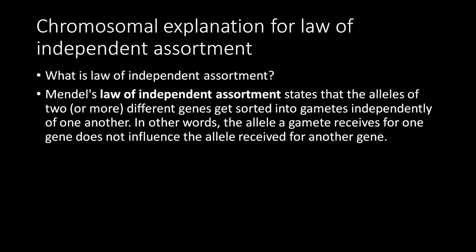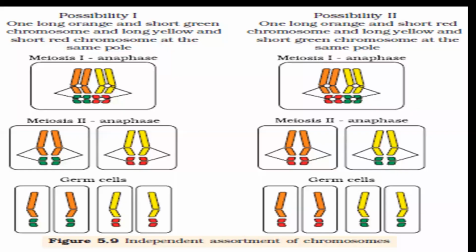The alleles are free to move only when there is a dihybrid cross of two characters. Now this is what they are explaining, so here we'll see with colors. In the first case, orange and short green, the different alleles are there. So you can get orange and short green, yellow and red. The other possibility is you can get orange and red, and yellow and green.